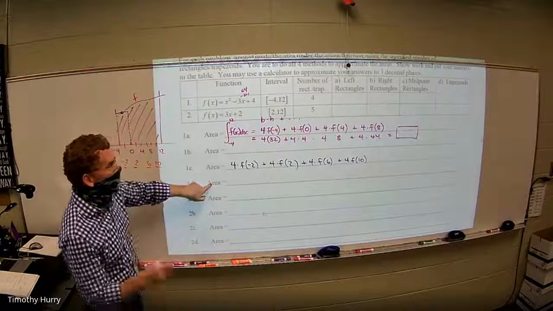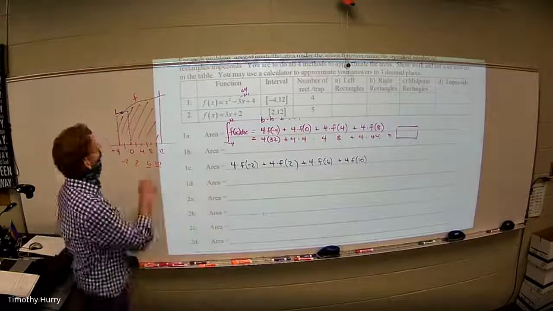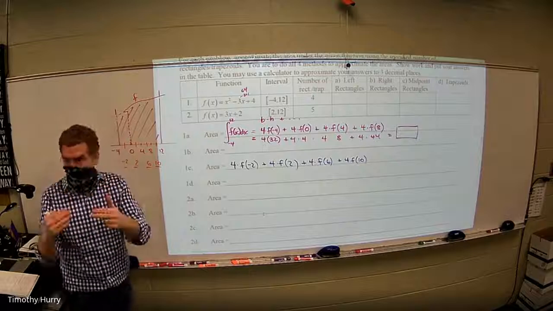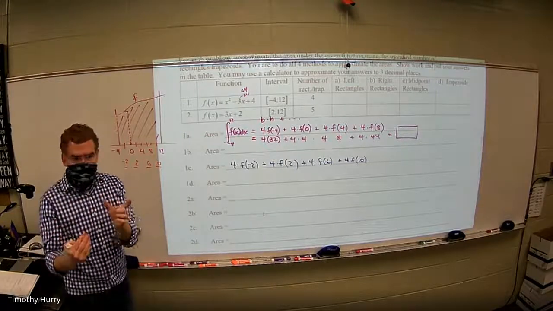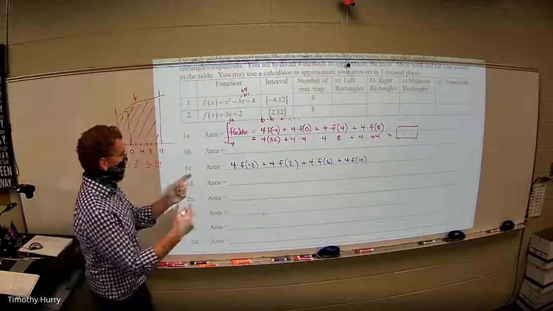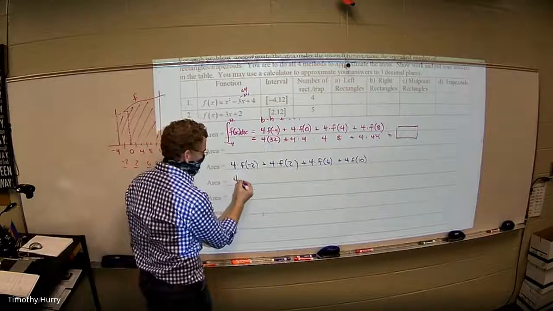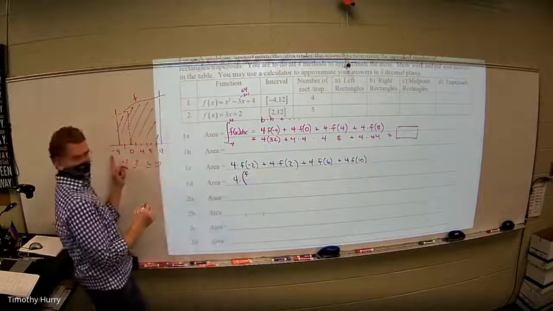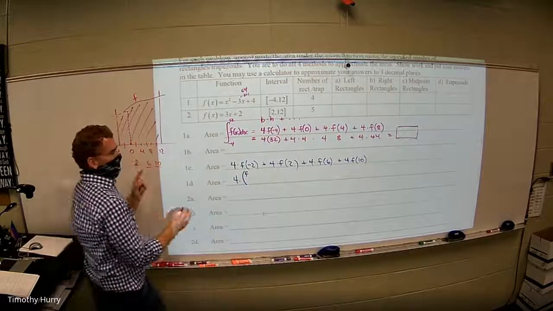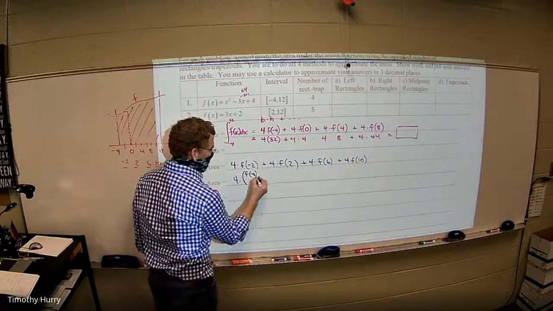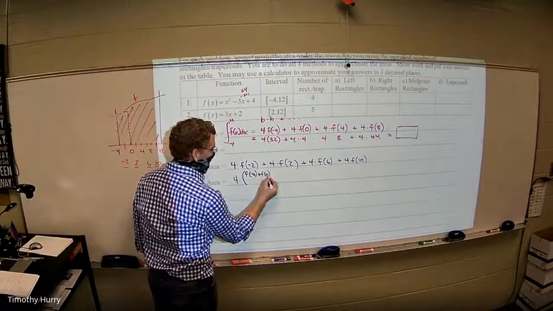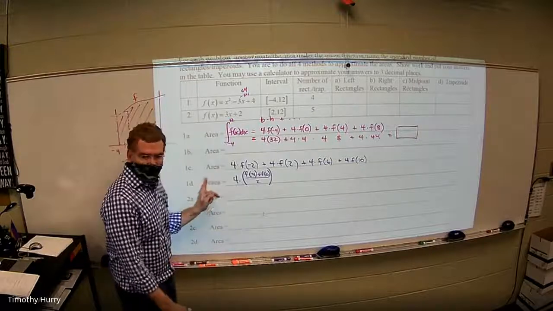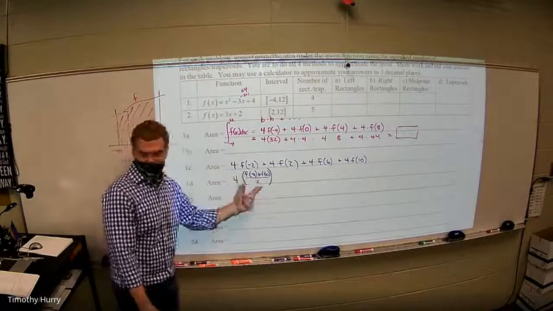So real quickly, last one, trapezoids. What does a trapezoid want to do? It doesn't want to average the x's and plug it in. It wants to average the what? The y values, the two y values. So on the trapezoid, you're going to use the same base, but you're going to average f of what? 4. So you're going to take the f of negative 4 and the f of 0 and average those together. Or you can go 1/2 times the base and just add them.